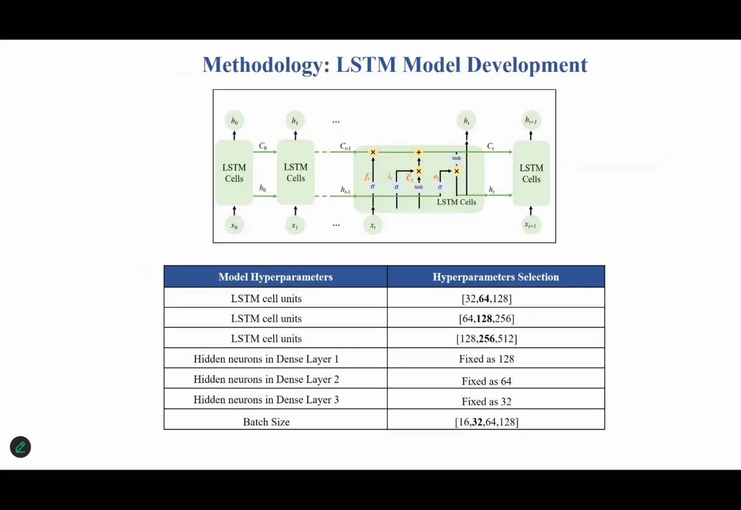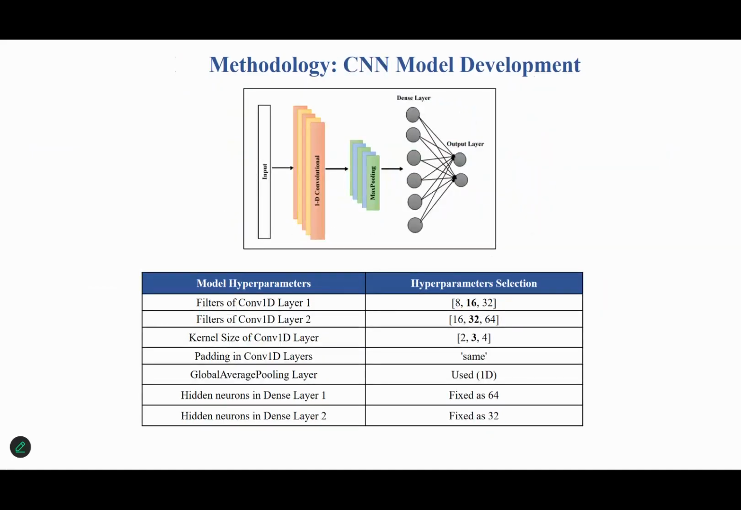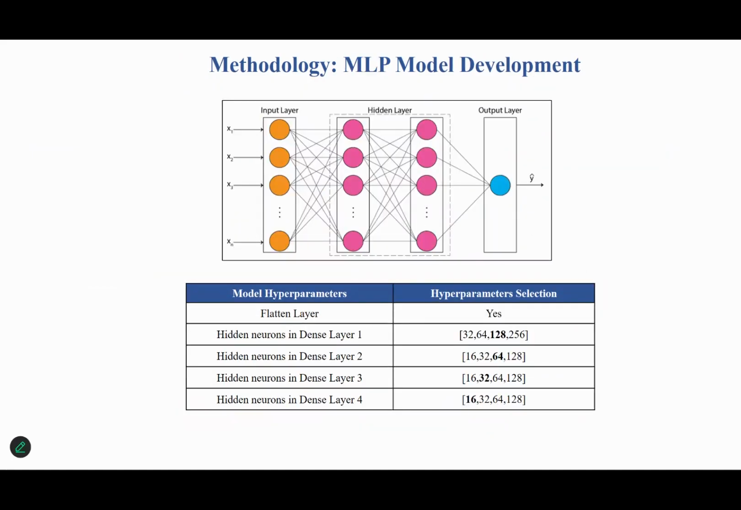This is the architecture of the LSTM. This is the architecture of the CNN model, and this is the architecture of the multi-layer perceptron model. Here, we do not provide any CNN blocks or LSTM blocks. All the inputs are provided directly to the fully connected layers. And all of the hyperparameters have been selected through random search.